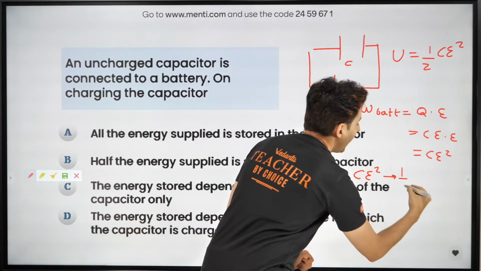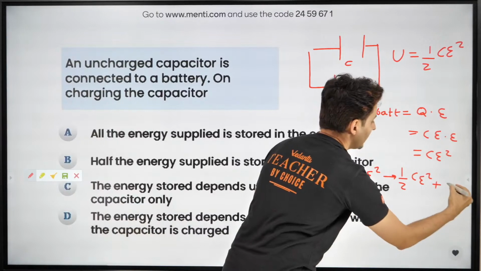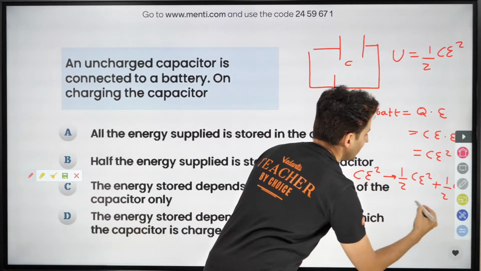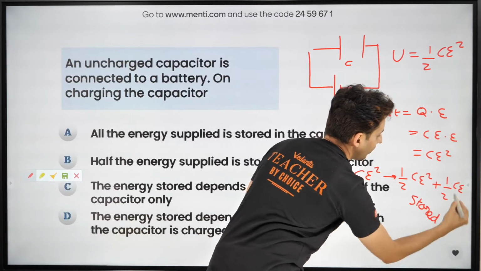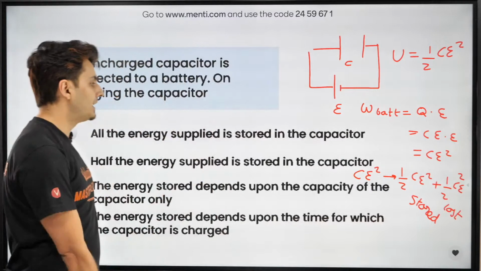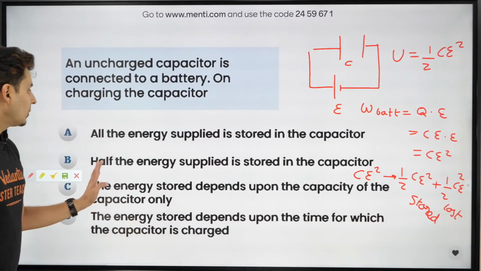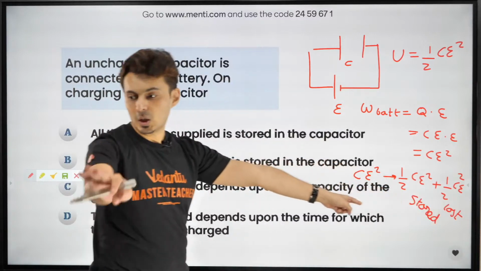Out of that, half CE square gets stored, the remaining half CE square is lost in the form of heat. So half the energy supplied is stored in the capacitor, half of it gets lost in the form of heat.